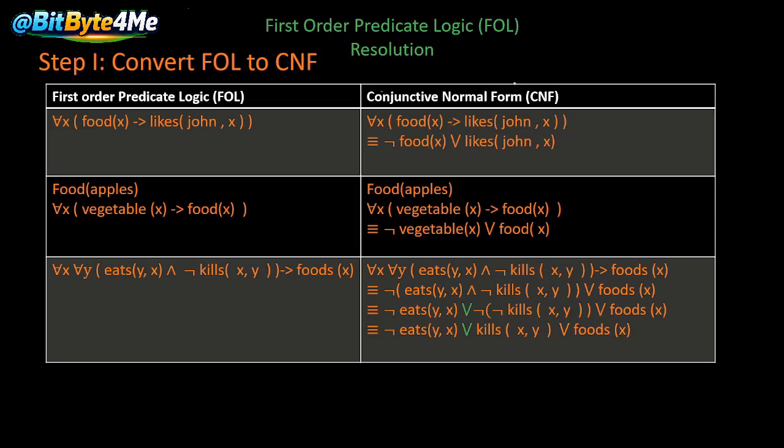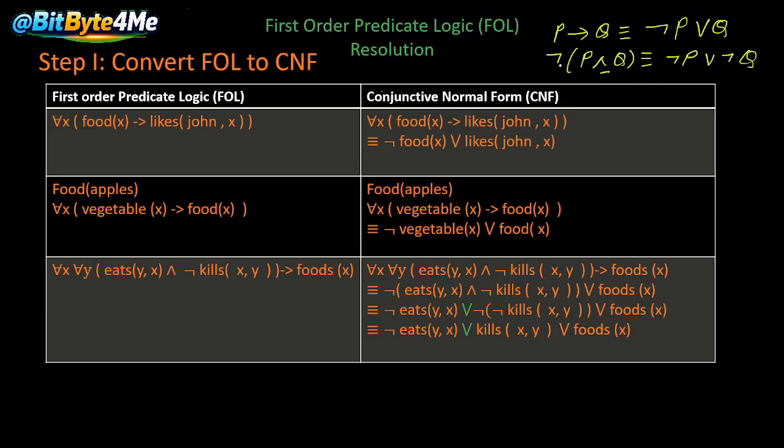So the rule is, if P implies Q and we want to eliminate this implies sign, we write not P or Q. And similarly, if we have not of (P and Q) and want to carry the negation inwards, then we get not P, and the symbol becomes or, not Q. We will use these two rules for conversion of these predicate logic expressions to CNF.